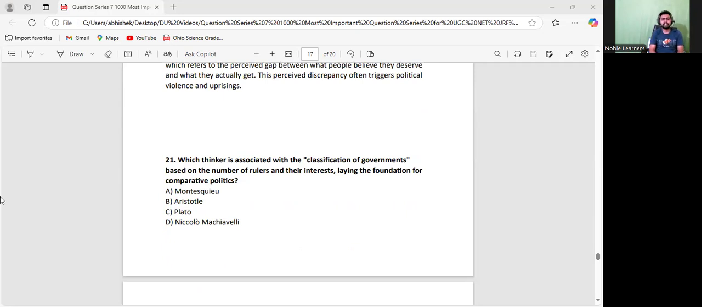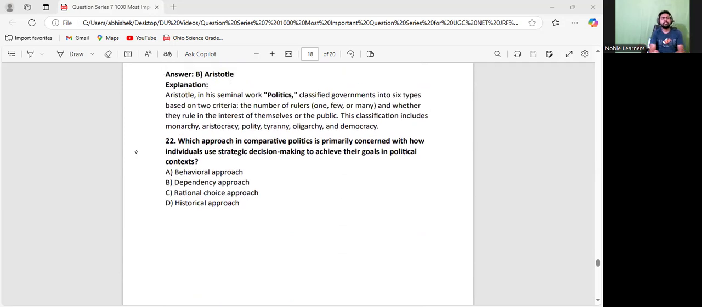Which thinker is associated with the classification of governments based on the number of rulers and their interest, laying the foundation for comparative politics? That's very easy. Everybody knows that. Aristotle is called the father of political science as well as comparative politics. He studied 158 constitutions of Greek city-states, 158, not 157. Okay, my data is correct. And over there he classified monarchy, tyranny, aristocracy and oligarchy, then democracy and polity. So Aristotle would be the correct answer for this.